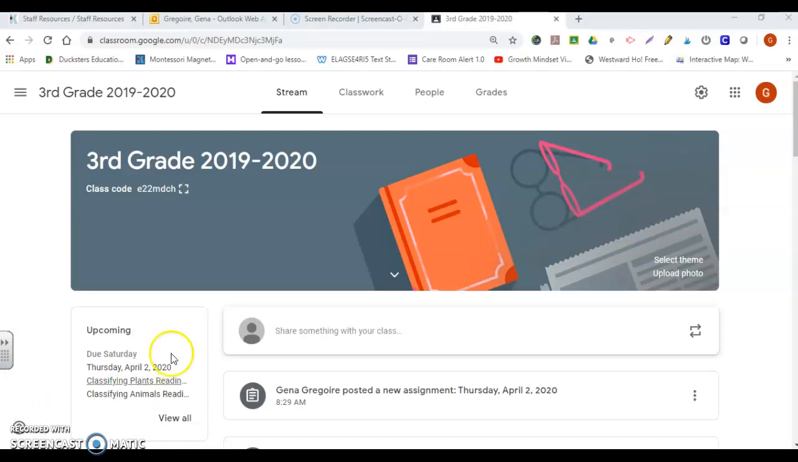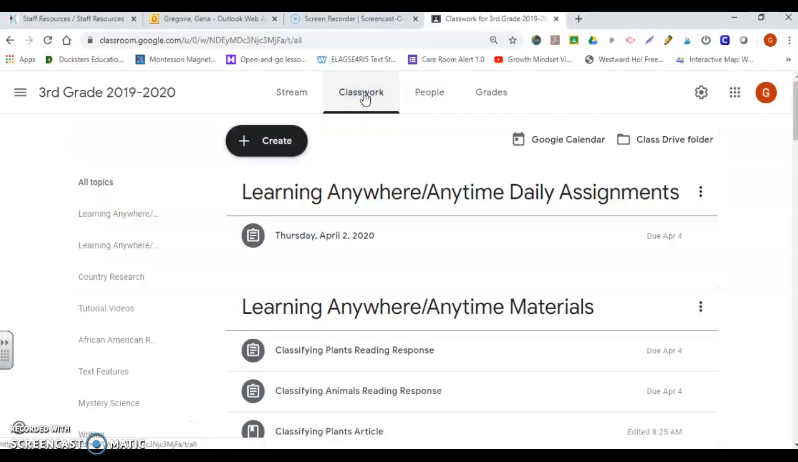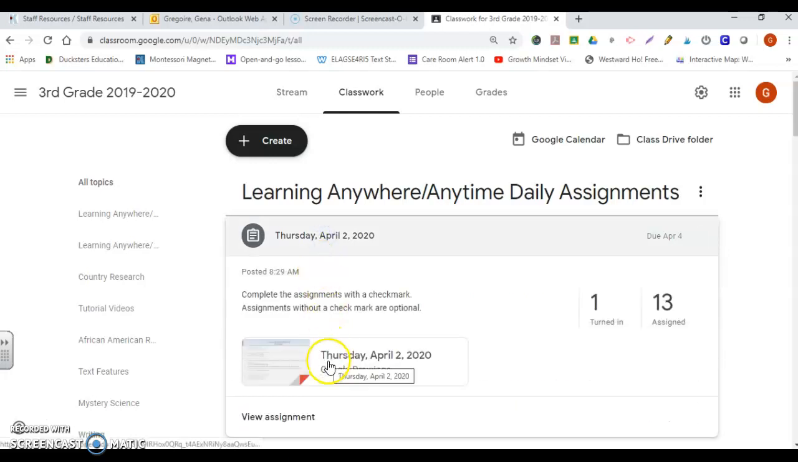When you get into your Google Classroom, the stream page automatically comes up. If you click on classwork, it's a little bit cleaner and a little bit more organized. After clicking on classwork, here at the very top, you'll see Learning Anywhere, Anytime Daily Assignments. And I have one posted. It says Thursday, April 2nd, 2020. So you will click on the day that it is and click on that assignment. When you click here, you're going to have a file that pops up, and you go ahead and click Thursday, April 2nd.